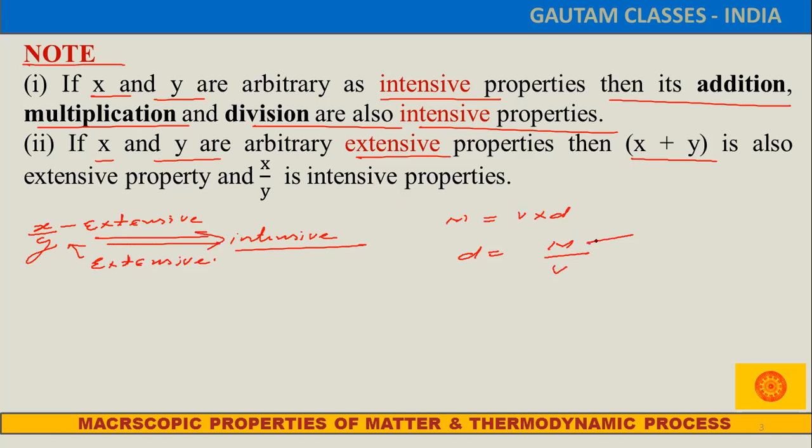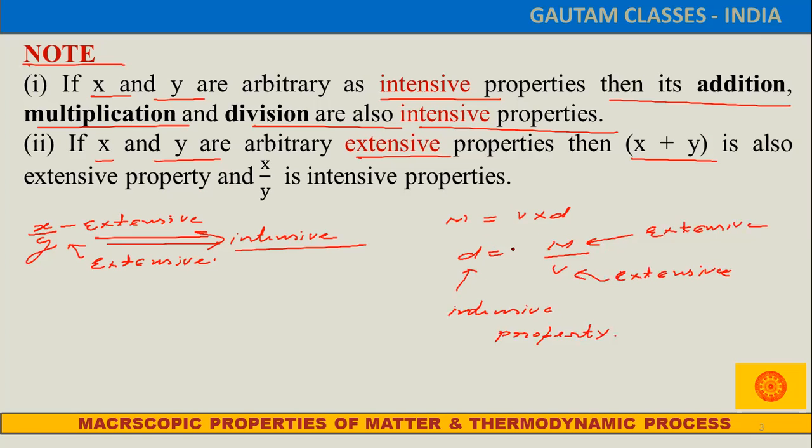So beta, can you tell me what is the mass? Mass is our extensive property. What about the volume? Volume is our extensive property. So the ratio of the two extensive properties, what is the density? Density is our intensive property.